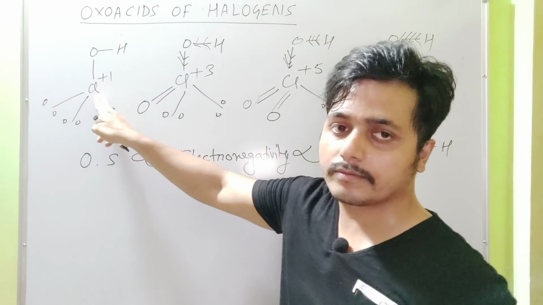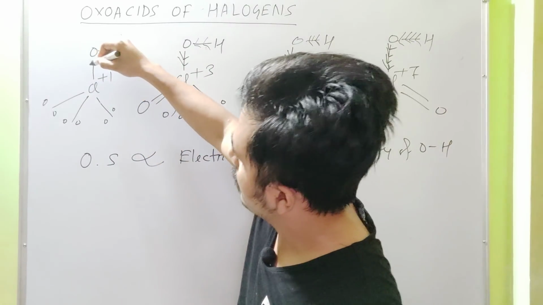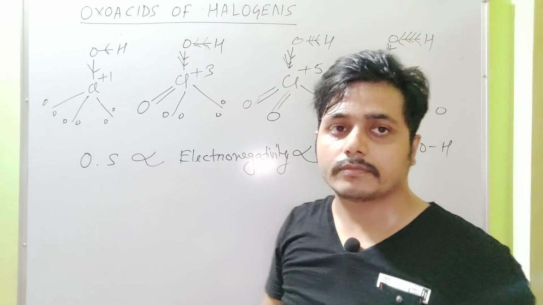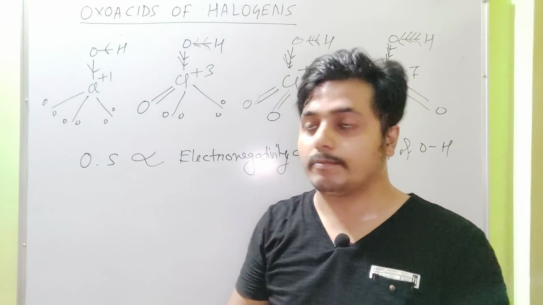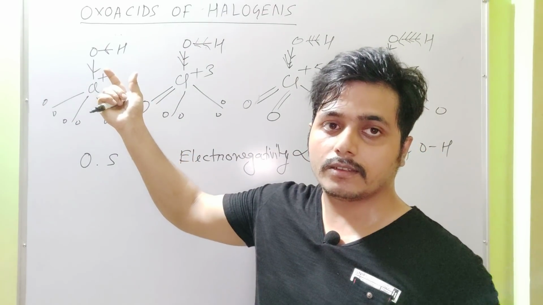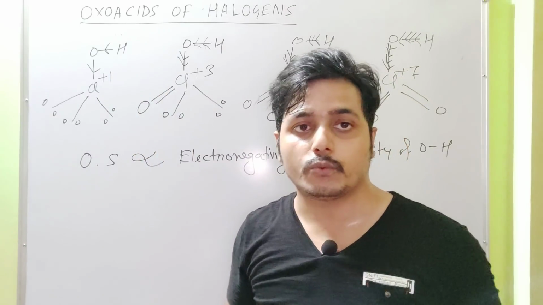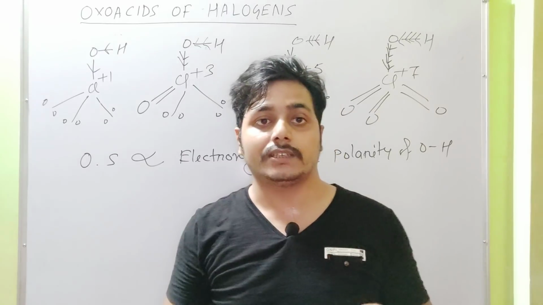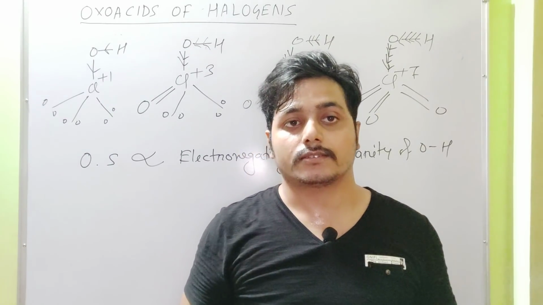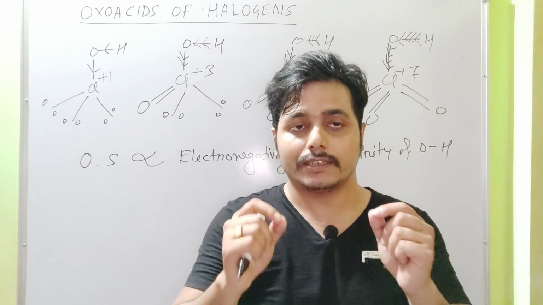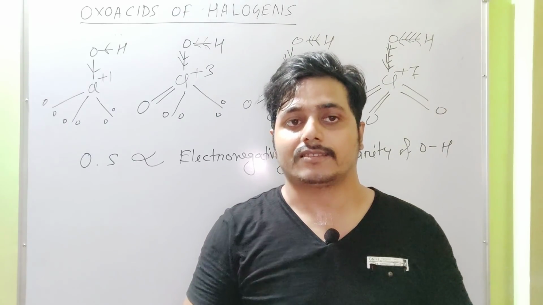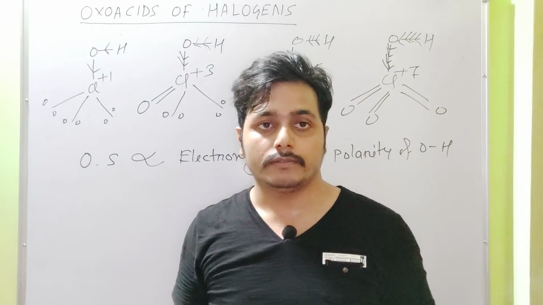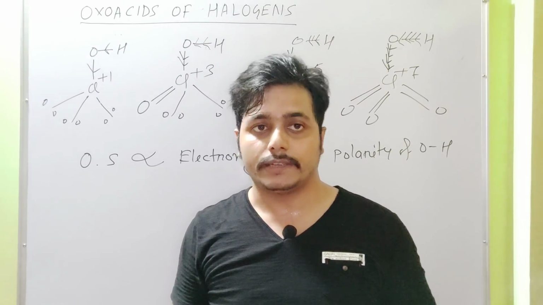In this case, the tendency to attract bond pair electrons is very weak, because the electronegativity of chlorine is very less, because the oxidation state of chlorine is +1. Okay.